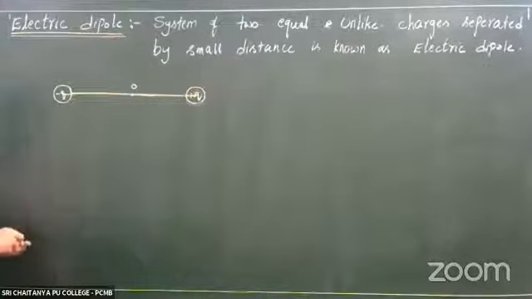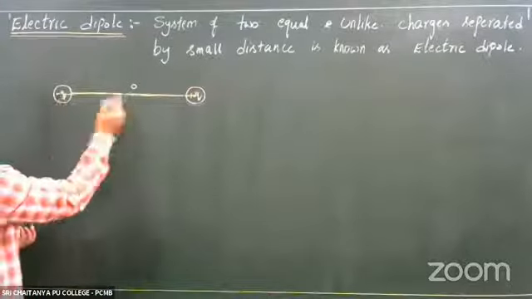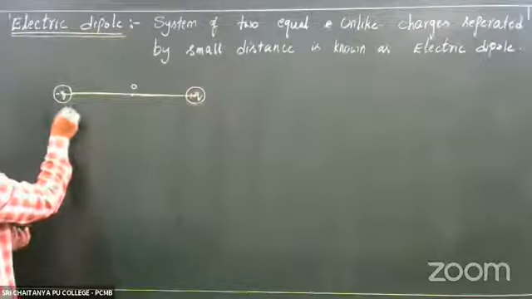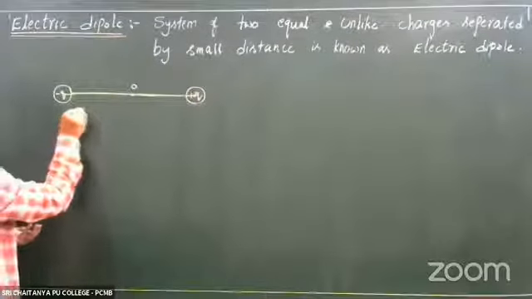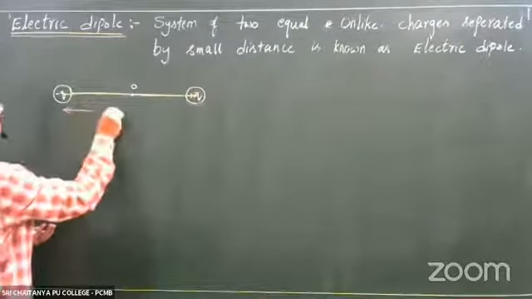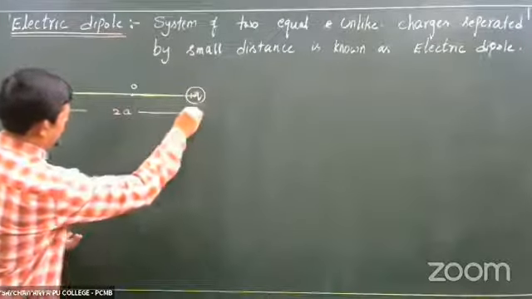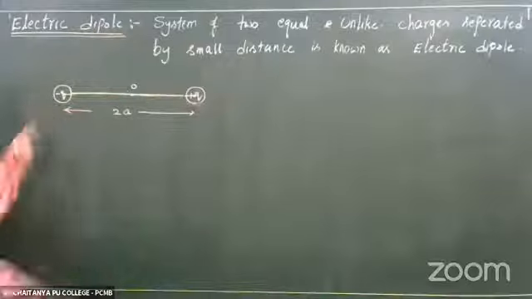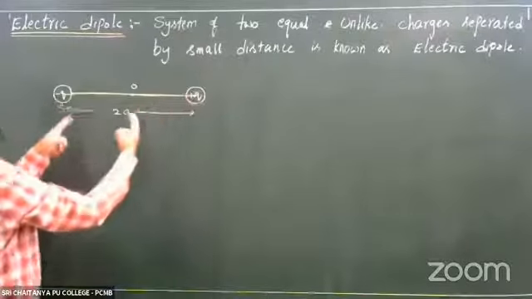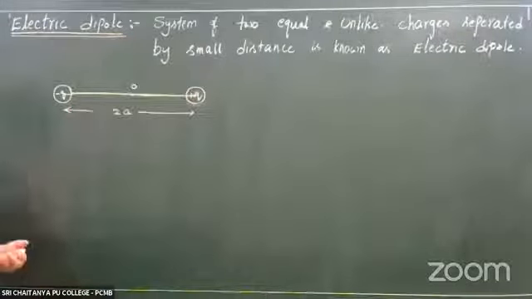And the distance between the two charges is taken as 2a.